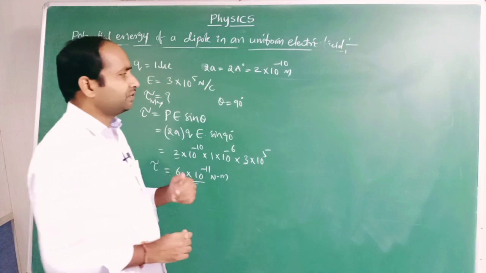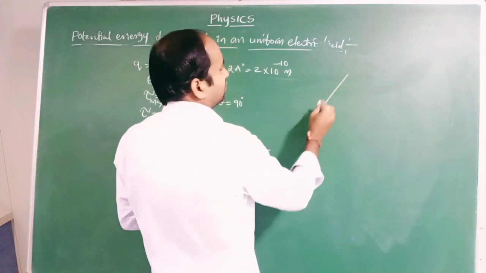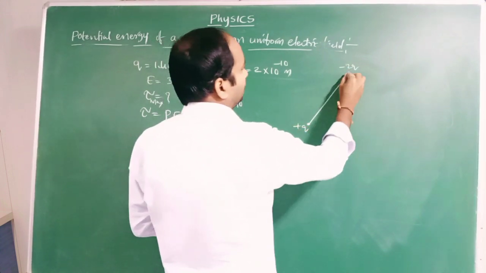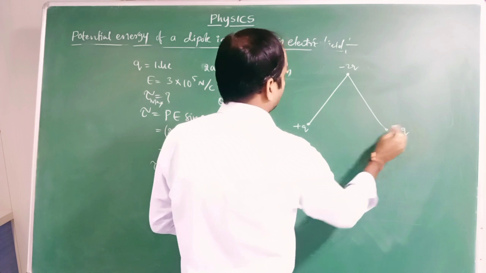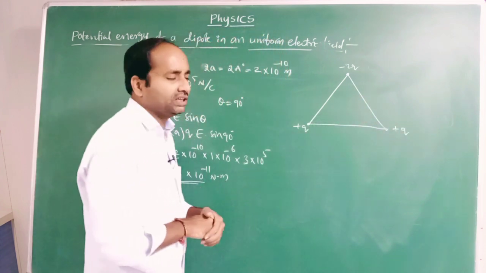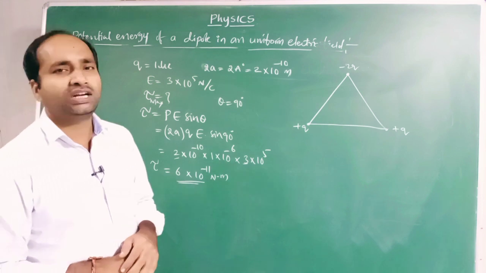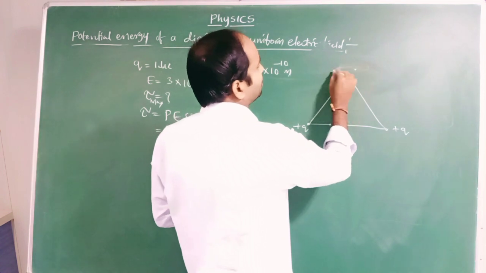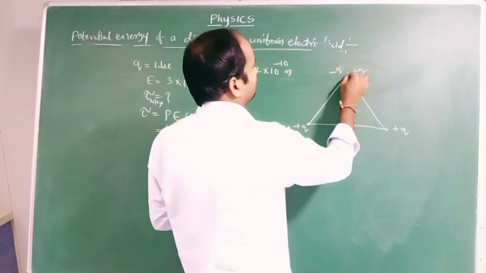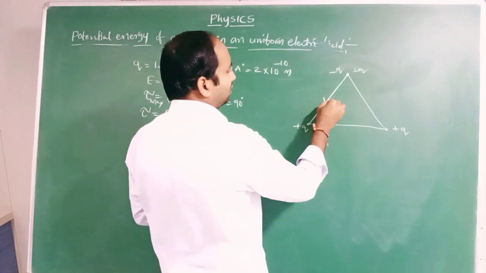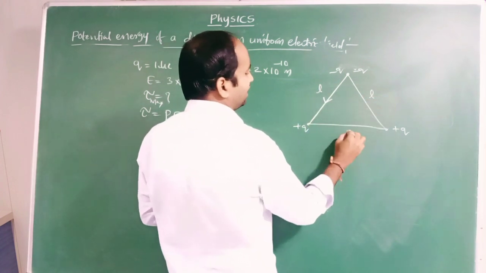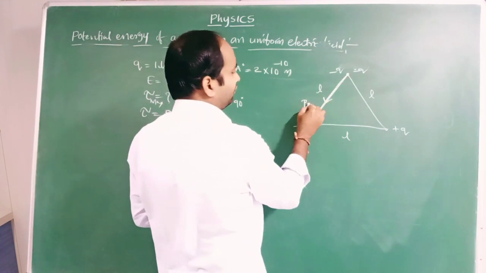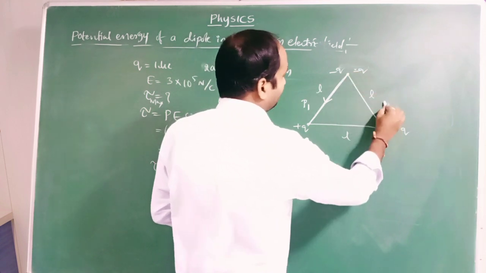Another question may be given like this. Here three charges, minus 2Q, plus Q and plus Q, are arranged at the corners of an equilateral triangle as shown in the figure. What is the net dipole moment of the system? The minus 2Q can be written as minus Q and minus Q. Let the side of the equilateral triangle be L. The direction of dipole moment is from negative to positive. This is the direction of P1 and this is the direction of P2.